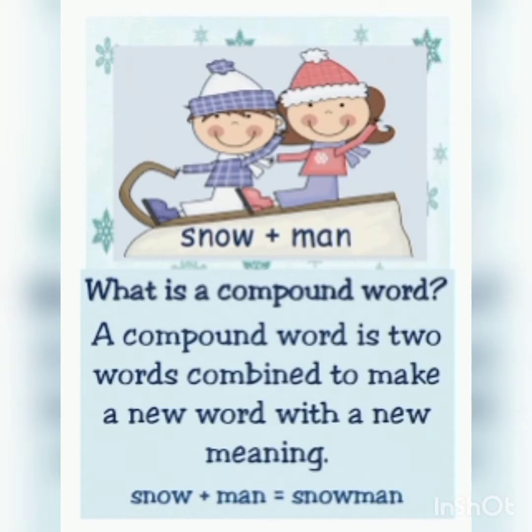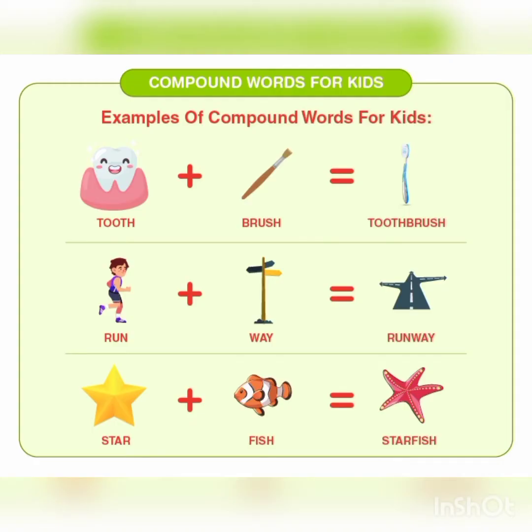Next topic is compound words. A compound word is a combination of two words which make a new word and give us a new meaning. For example, snow plus man are two different words. When we combine them, they become snowman. Let's learn from more examples. Toothbrush, runway, and starfish. So these are the compound words.